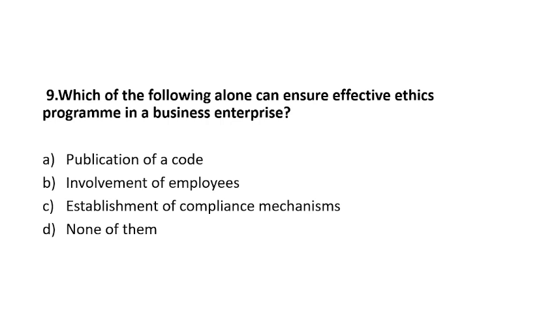Option A, publication of code. Will publishing a code make ethics effective? Will effective ethics be implemented? No, it won't. Now, involvement of employees: unless the employees are involved in following the ethical norms, ethics will not be implemented effectively. So B. Then let's see C, establishment of compliance mechanism. Compliance mechanism will be established, but unless the employees are interested, you cannot implement the complete ethics program. Option B is the right answer.